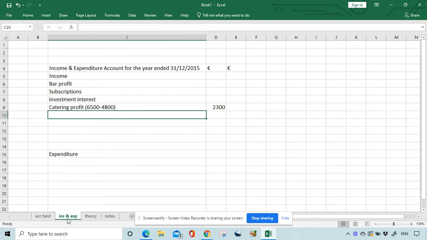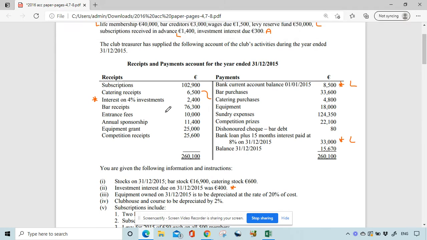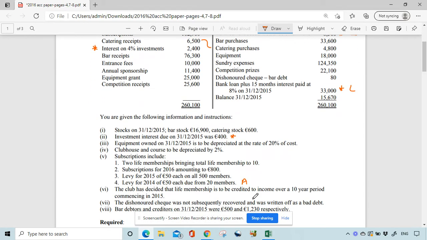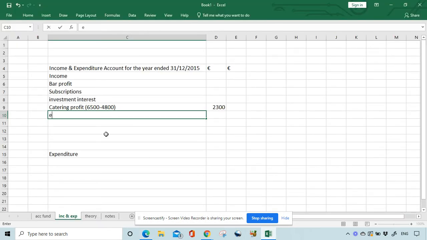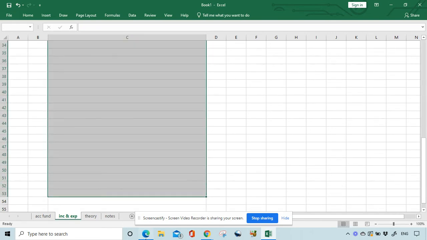Okay, let's go back to the question. Entrance fees. So entrance fees, there's no other mention anywhere. So entrance fees will just go in as 10,000. Okay.